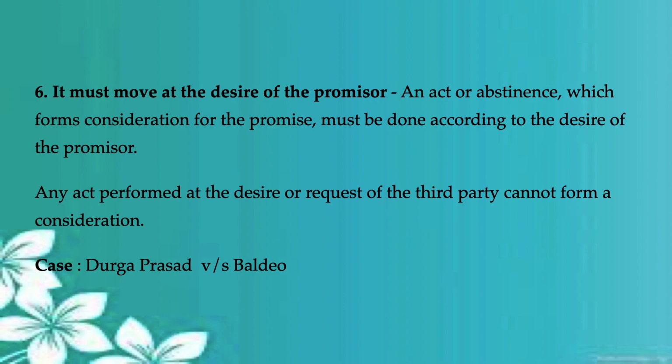Now, first of all, who is a promisor or who is a promisee? Two parties to a contract, correct? Now, whoever comes forward and makes an offer is called as promisor or offerer. If there is a buyer and a seller, two parties to a contract, either the buyer can be a promisor or the seller also can be a promisor. There's no hardcore rule that only the seller has to give an offer.